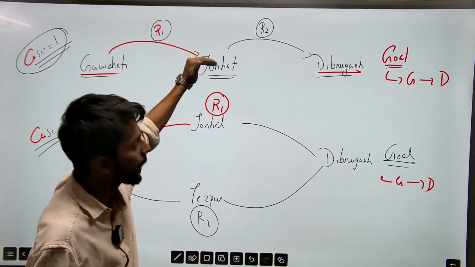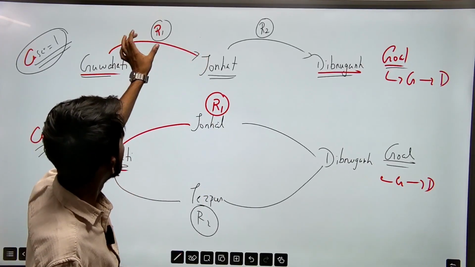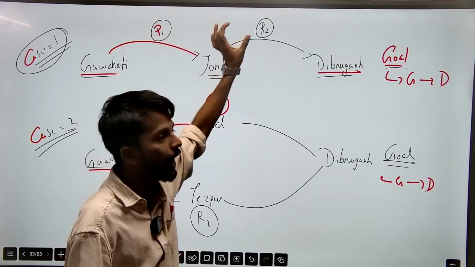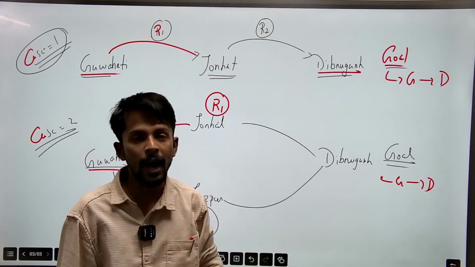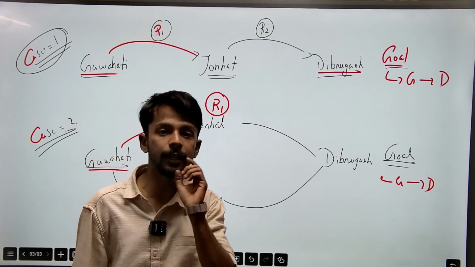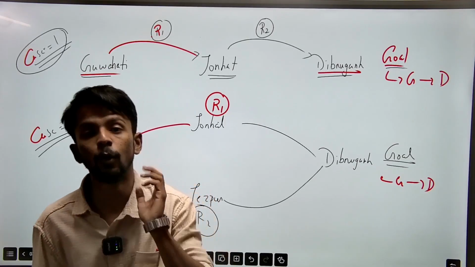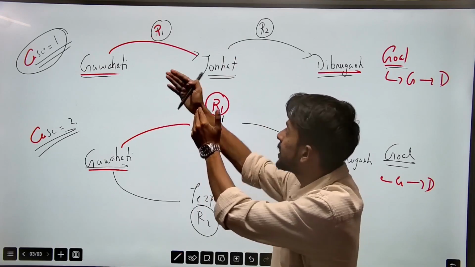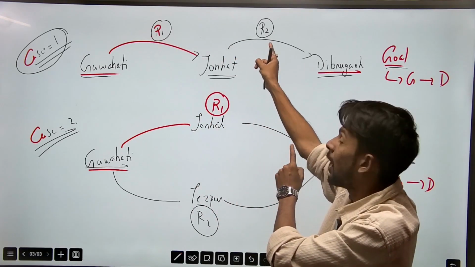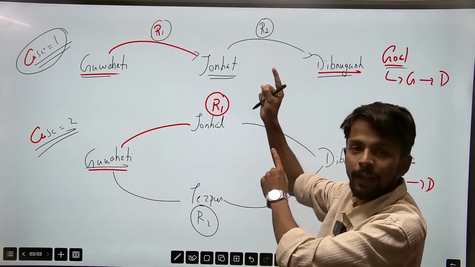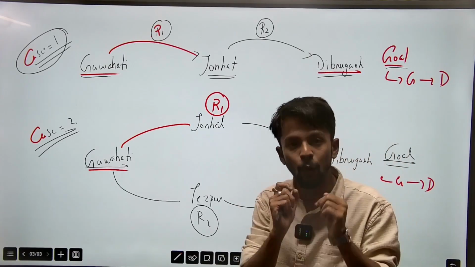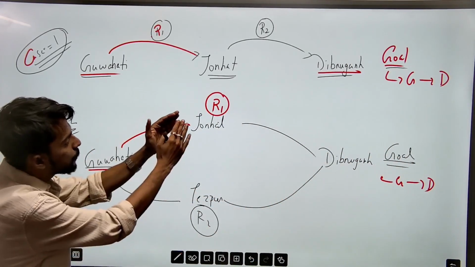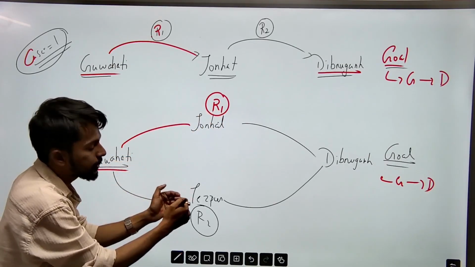When you consider the first case, you must observe that both routes R1 and R2 are compulsory. R1 and R2 are mandatory to get your complete goal. If I skip R1 and take only R2, I cannot reach Dibrugarh, I cannot get my ultimate goal, right? But in the second case, either you skip R1 or you skip R2.